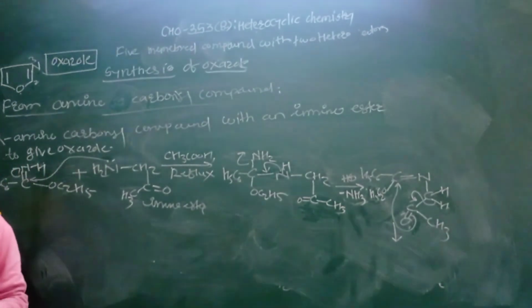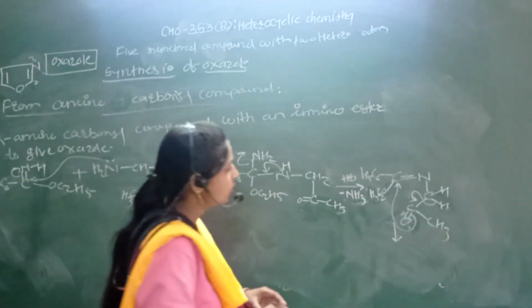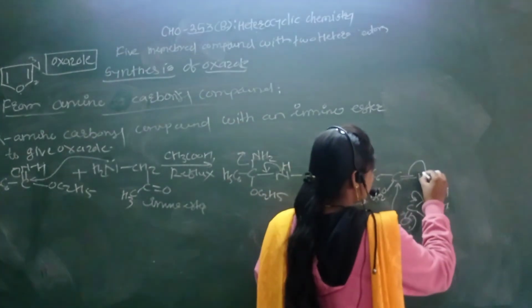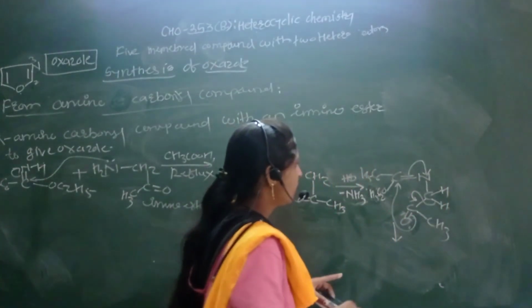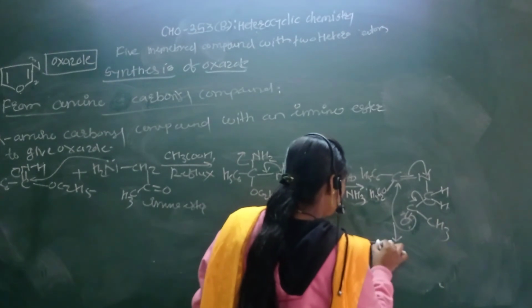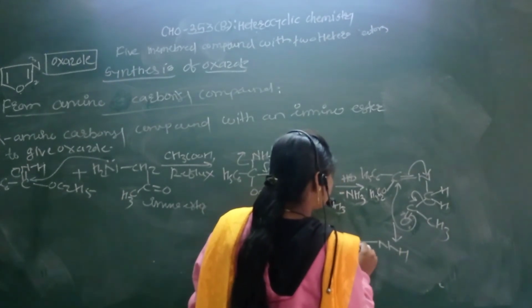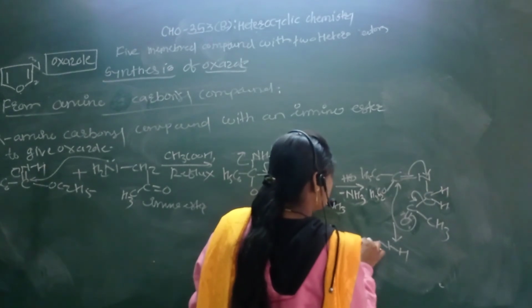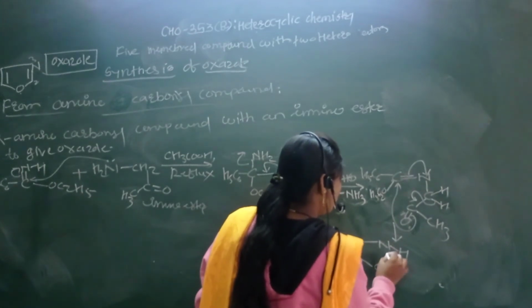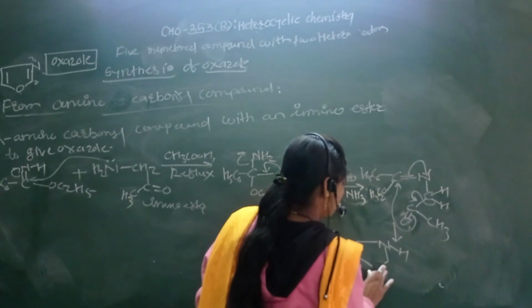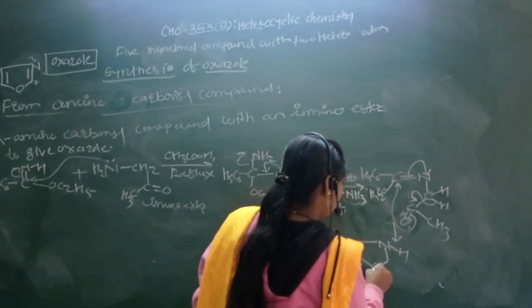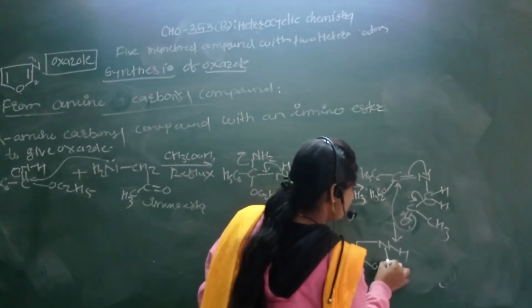So this O minus can attack on this center, OC2H5 simply. So this bond shifts on this nitrogen, here again formation of the NHCO, this carbon oxygen.